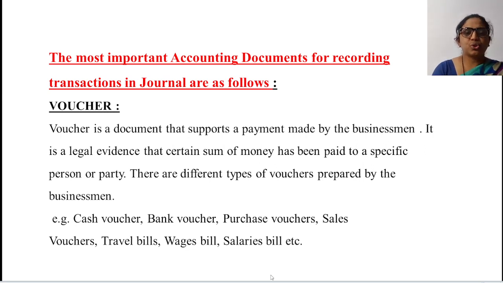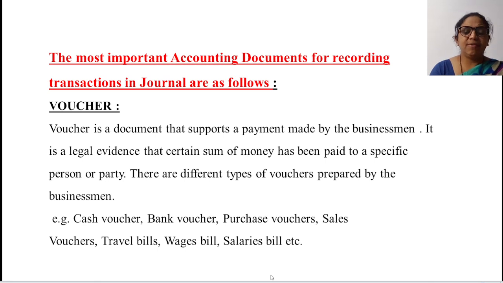So, a voucher is a document that supports a payment made by the businessman. Any businessman, of course, has to pay. So when a payment is done by the businessman, a voucher is a document that supports the payment.